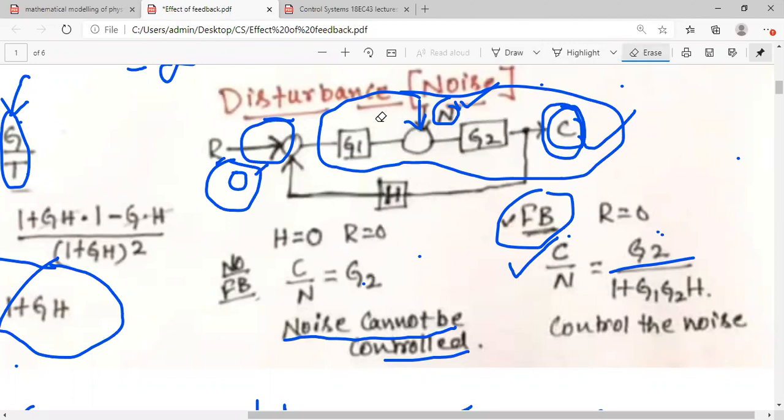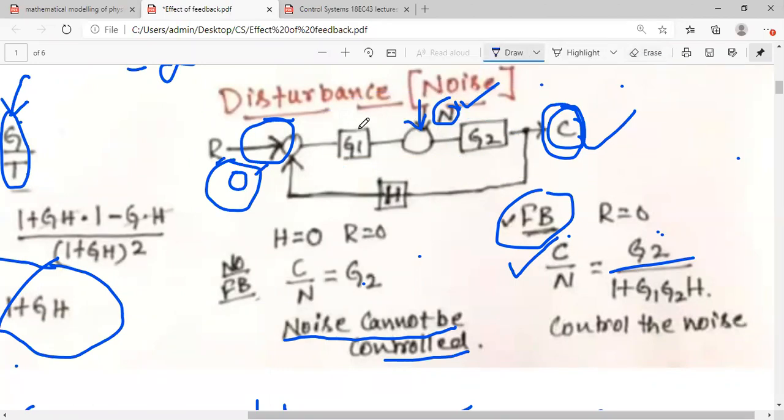What is the overall gain here? If you see, there are two different gains, G1 and G2. They are connected, so overall will be G1 into G2, and feedback it is GH. So it is not simply GH. This time it is G1 into G2 into H. If you have one more G3, your equation will become G1 into G2 into G3 into H, like that. Okay, you will understand this when we go for further concepts like signal flow graphs, block diagrams. You will understand those terms. So what do you mean by this? What can you analyze by this equation?